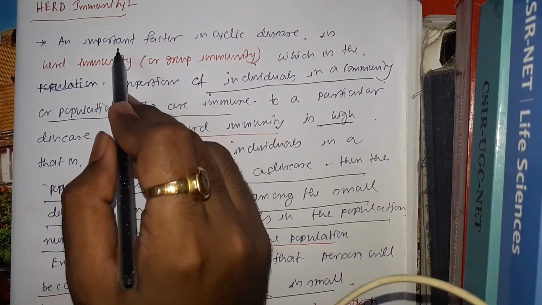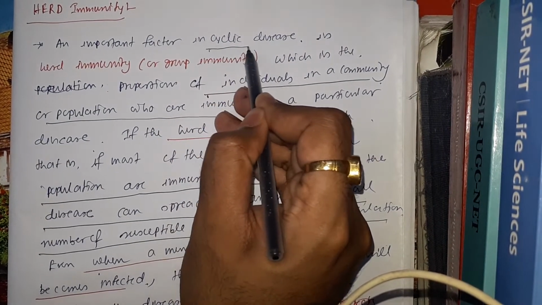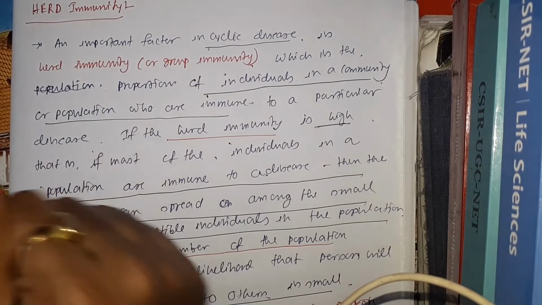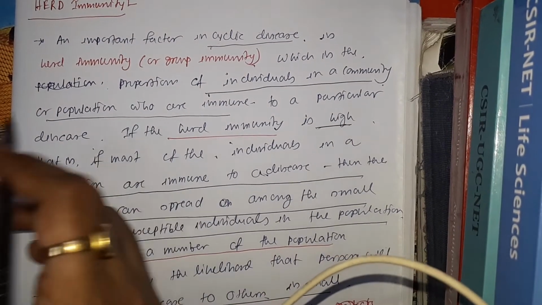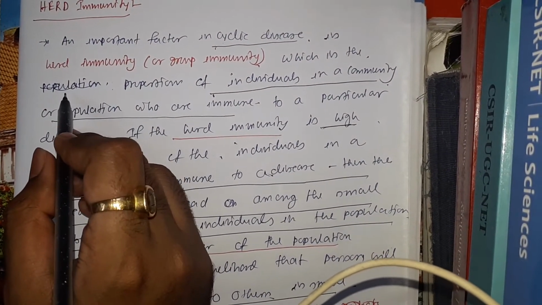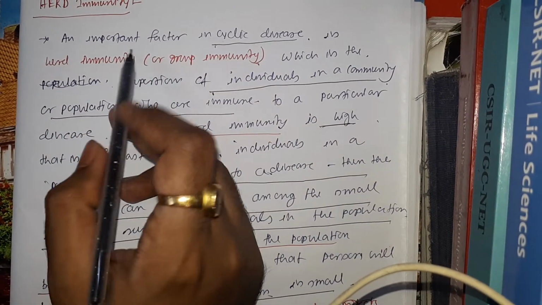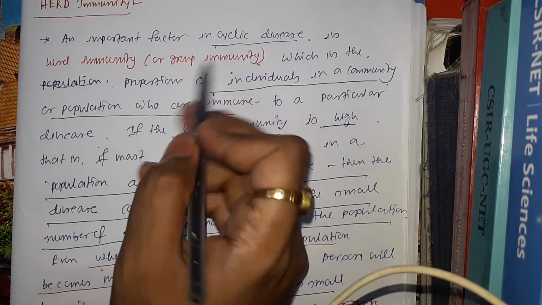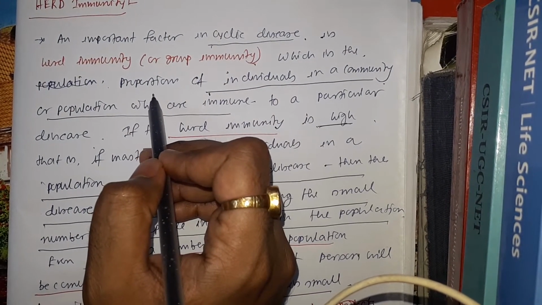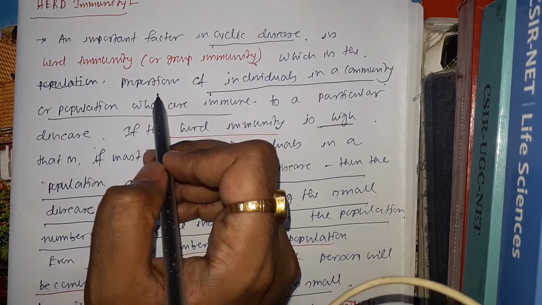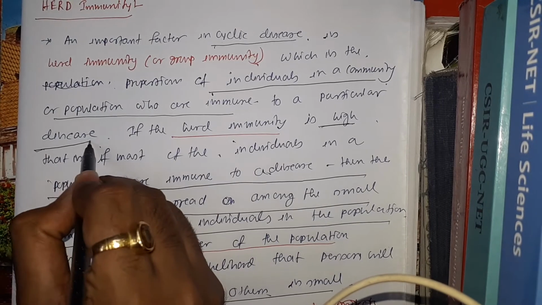So herd immunity is an important factor in cyclic disease. Cyclic disease means the disease that can infect various populations, various individuals in a particular population, such as SARS-CoV-2. Herd immunity will play an important factor in the case of cyclic disease, which is the proportion of individuals in a community or population which are immune to a particular disease. So that is the definition of herd immunity.